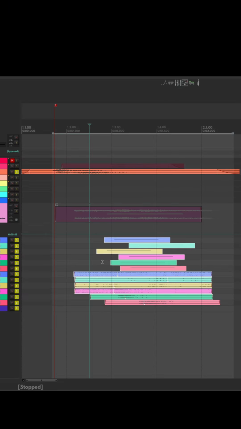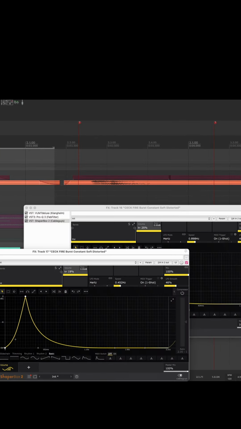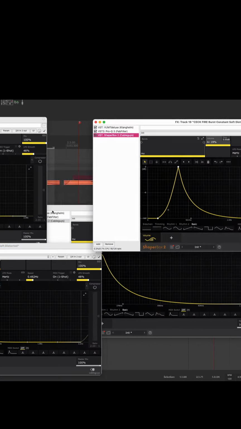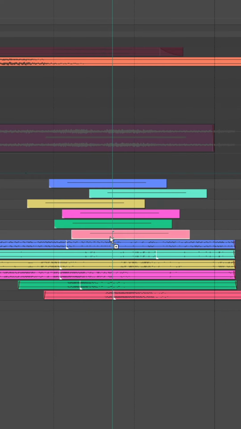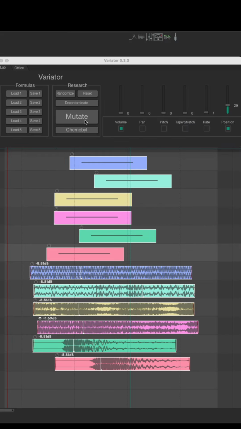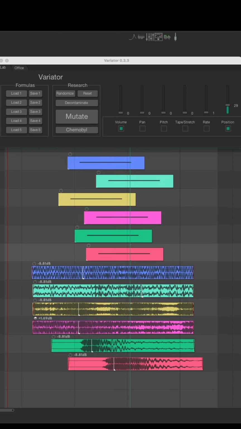You could just make a bus and group all your sounds together, and that sounds cool, but the point of duplicating this is so each layer can have its own envelopes. That way you could have one texture come slightly staggered from the rest. So now I can use Variator to stagger the positions of these items and get different results.